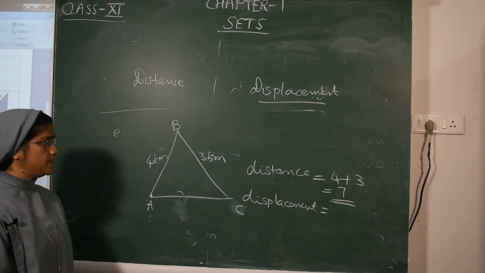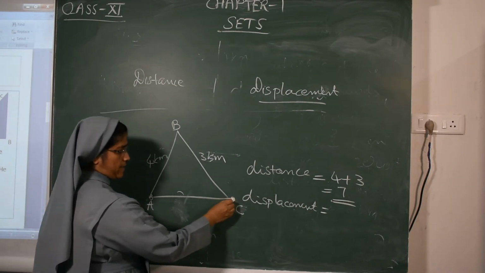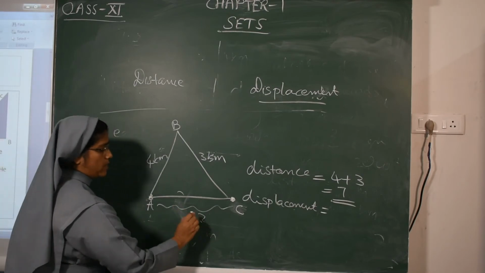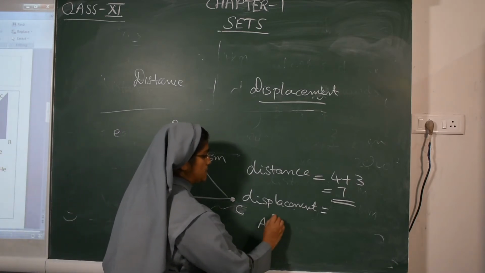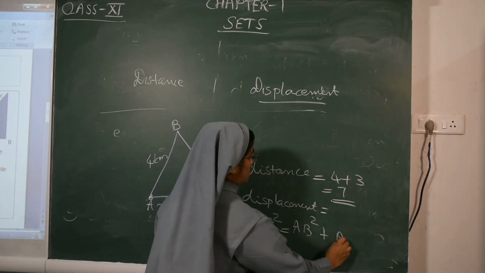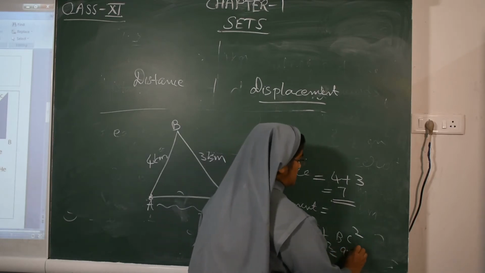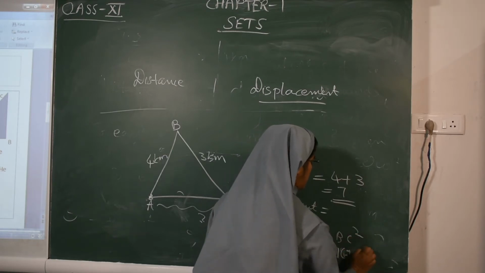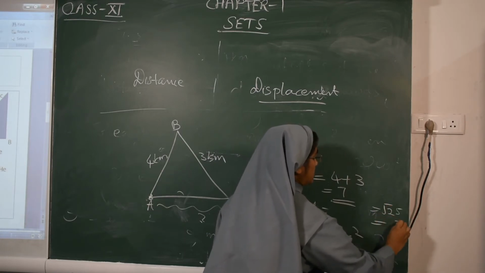Displacement means the shortest path between the initial and final point. Here this is the initial point, this is the final point. Then the shortest path between A and C, that we don't know. So you already studied the Pythagorean theorem. According to the Pythagorean theorem, AC square equals AB square plus BC square. So 4 square plus 3 square, 16 plus 9, then 25, then root of 25, that is 5.